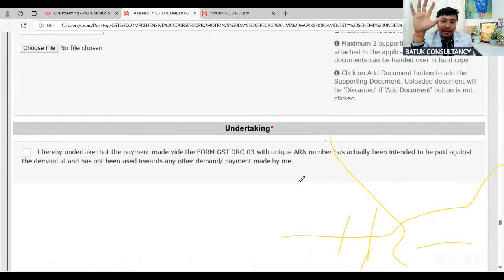The complete practical approach: GSTN common portal, user services, my applications, file amnesty scheme for section 128A. Everything is okay for everyone. Now there are certain queries in the chat box. We'll check the same.